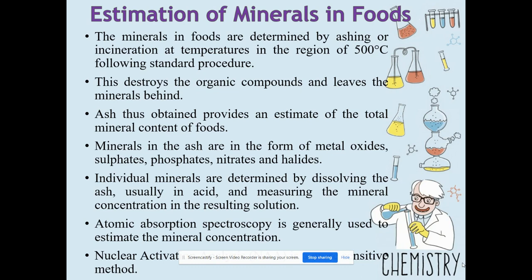The next we see about the estimation of minerals. Mainly, the minerals are estimated by using the ashing process or incineration of the food at a high temperature in a muffle furnace. During this process, they are converted into ash, and from the ash, we find out the mineral content. After that, we use the colorimetric method, spectrophotometer method, and now a new method, nuclear activation analysis, is useful. It is a very sensitive method and we are able to find even very minute quantities of the minerals present in the food.